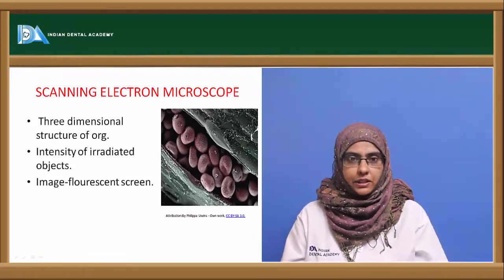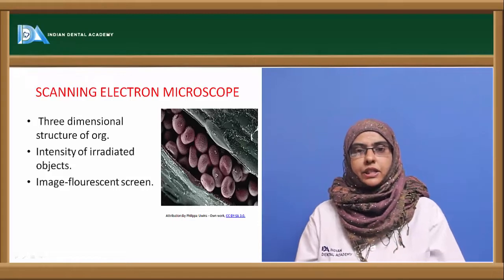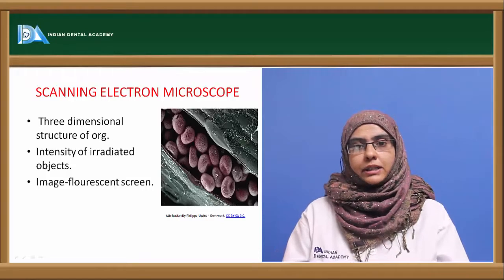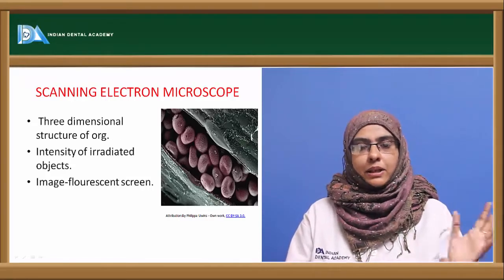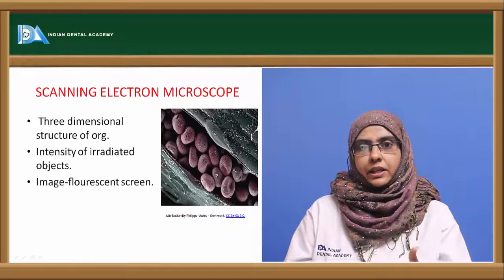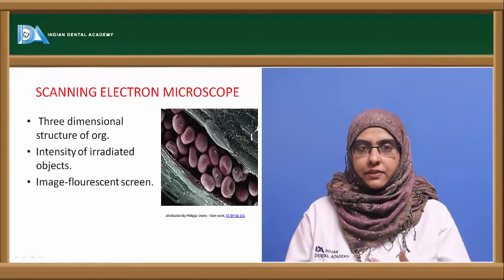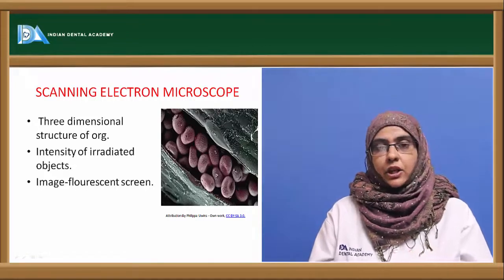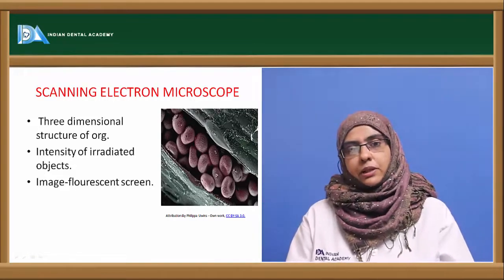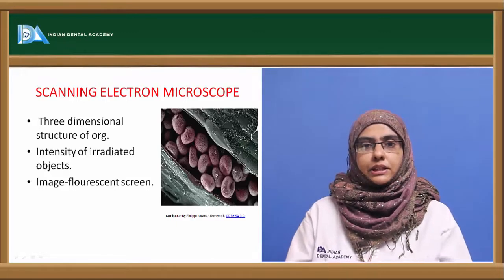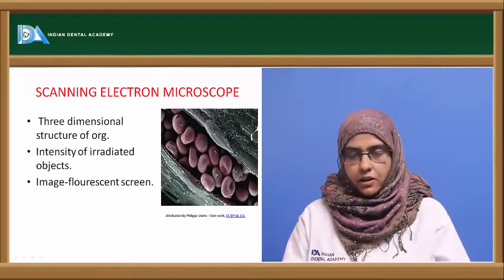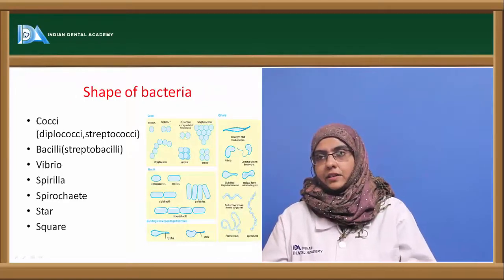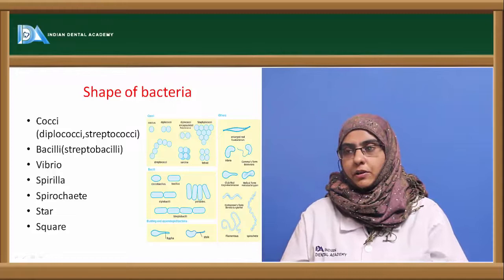There is gram staining, or differential staining, that helps us to differentiate bacteria into gram positive and gram negative. There are certain components of the organisms that cannot be stained directly with the normal dyes, so we have to go for specific types of staining techniques that include acid-fast staining or Ziehl-Neelsen staining. They include endospore staining, etc. So there are different stains that are used in microbiology to fix the organism, stain the organism, and study the organism under the microscope.